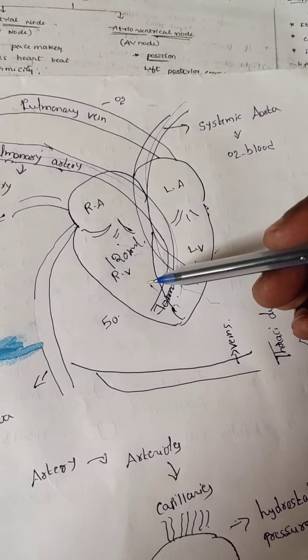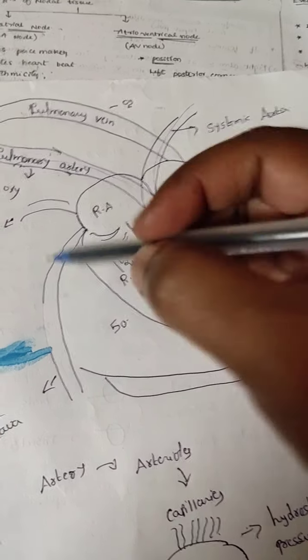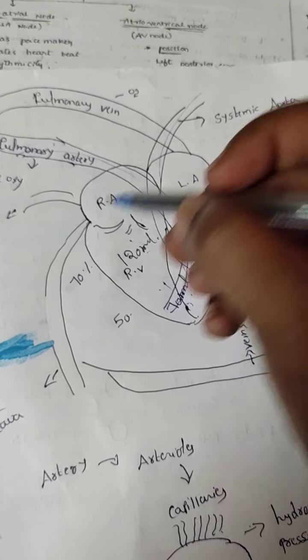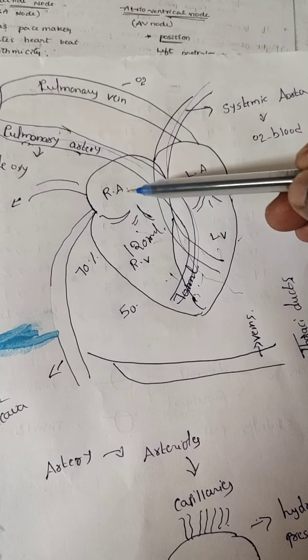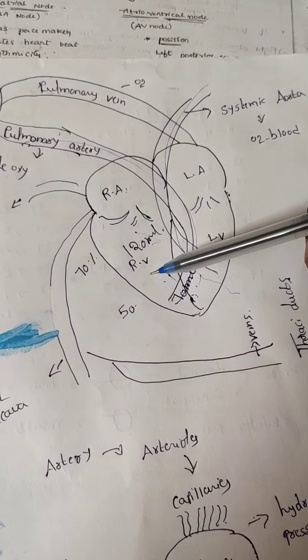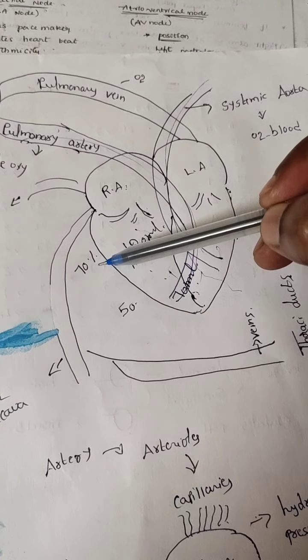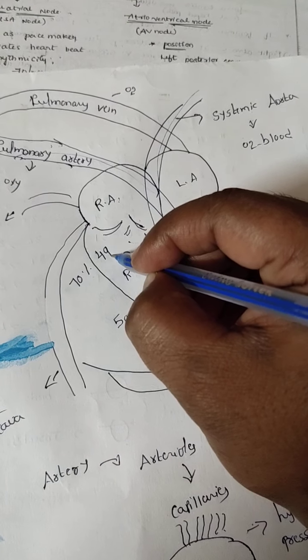Before atrial systole, 70% of blood enters from the atria to the ventricles. Out of 70 ml, 70% means how much? 49 ml.